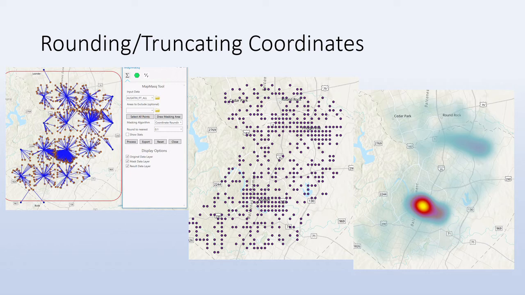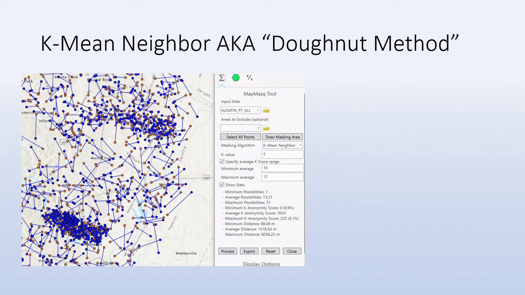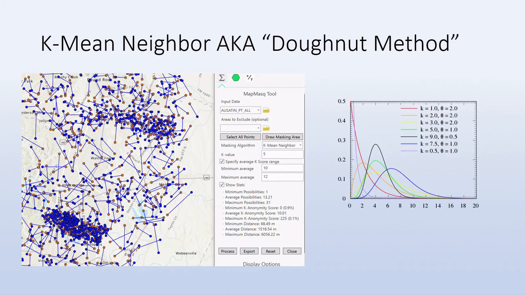Now let's look at the most sophisticated statistical method that we currently employ, which is called k-mean neighbor. It's also been called the donut method because of how it works. You can read more about that at MapMasq.com in the resources section. What k-mean neighbor does simply is it considers the distance to the points around it to determine how far it must be moved to achieve de-identification. The k value is the number of points you want to consider. Because of the properties of a gamma distribution, 5 is a common value you will find in published articles on the use of this method in health research.